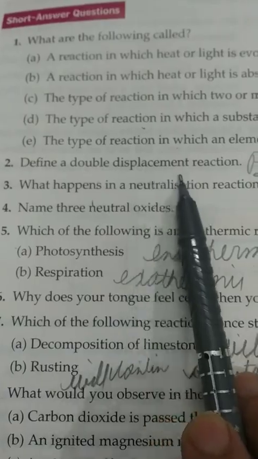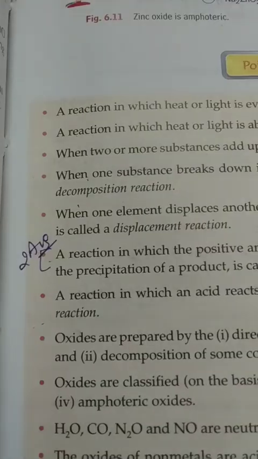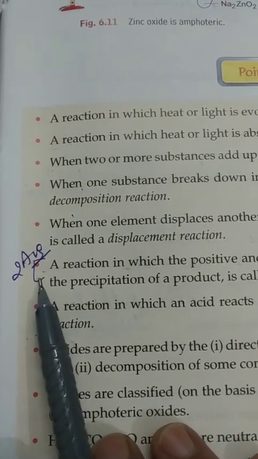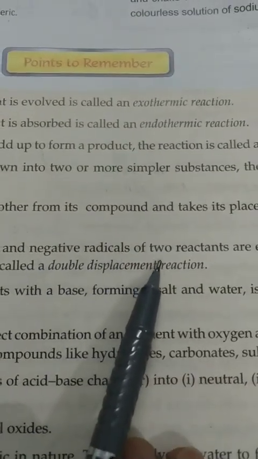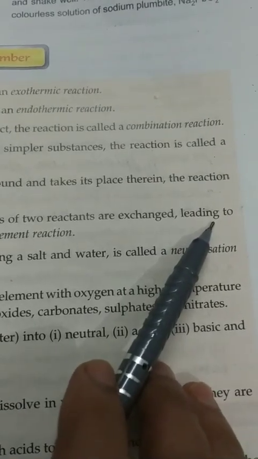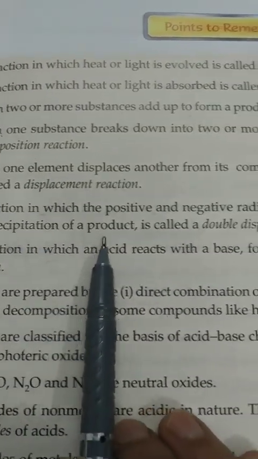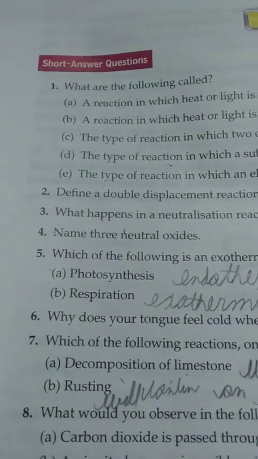Question number 2. Define a double displacement reaction. See page number 67, 6.4 from points to remember: a reaction in which the positive and negative radicals of two reactants are exchanged, leading to the precipitation of a product, is called a double displacement reaction.